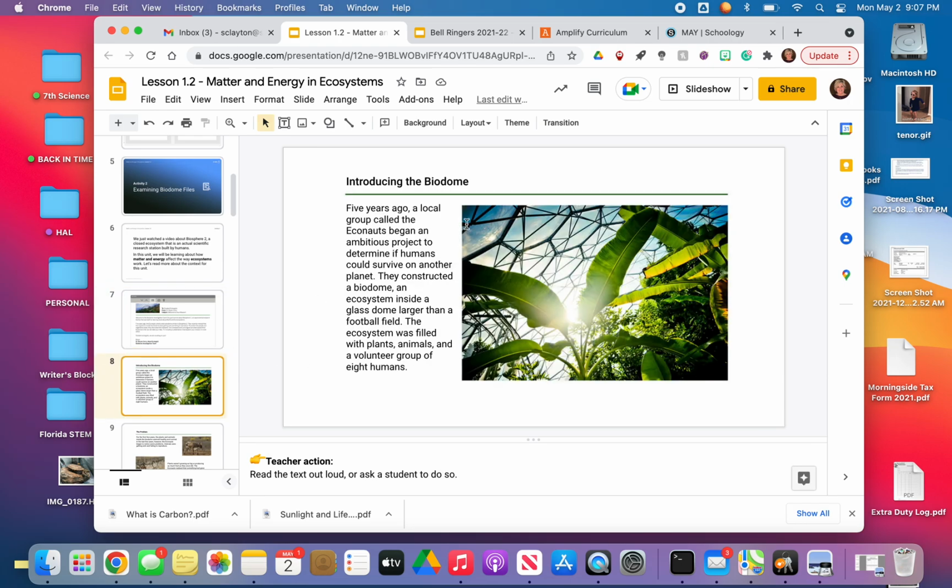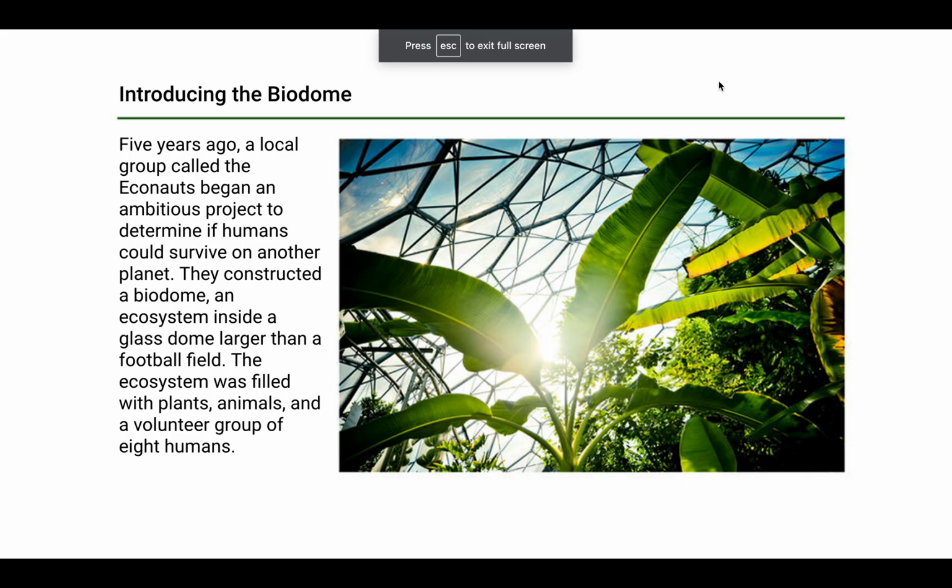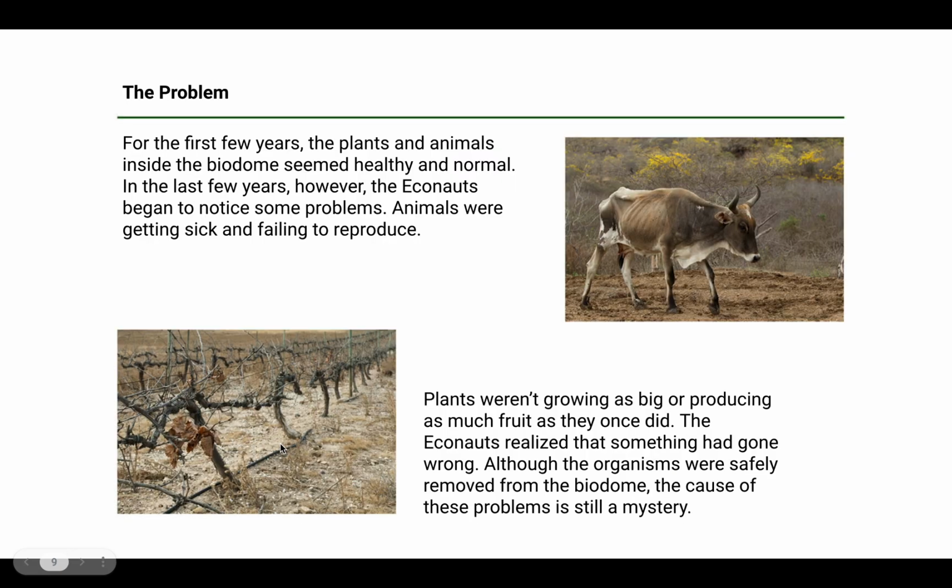So a couple things really important. They constructed a biodome. It's an ecosystem inside a glass dome larger than a football field. So imagine, and it looks like it, but you know the desert dome at the zoo? It's like that, except it was completely closed off. Nobody could go in and out. It was sealed off. The ecosystem was filled with plants and animals and a volunteer group of 8 humans.